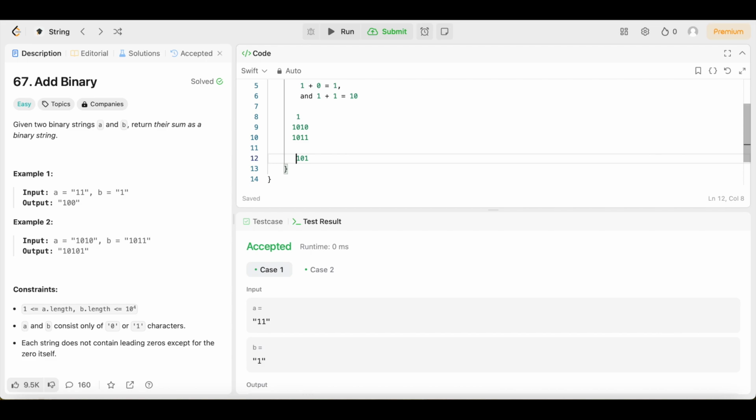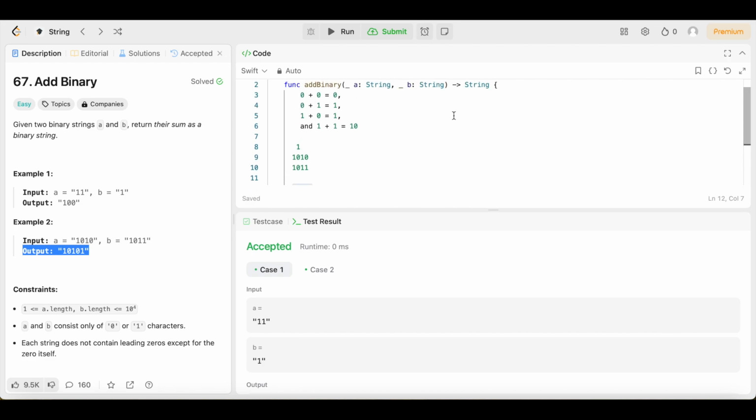So we're going to put the 10 right there, because there's no need to carry anything over since that's the last one. And there it is, 10101 is the output we got, and the output they got is the same, 10101. So that's how adding binaries works.